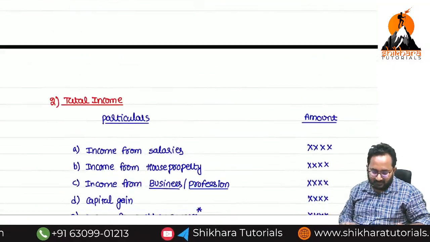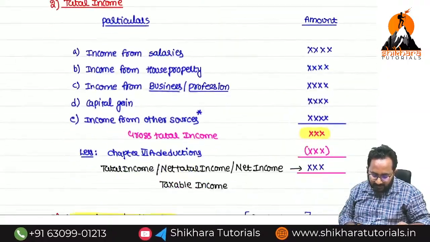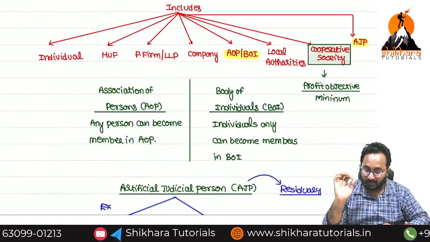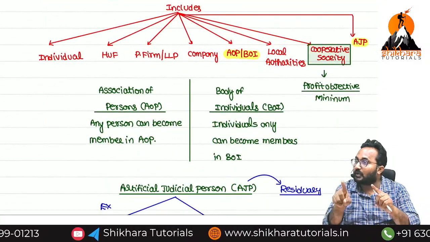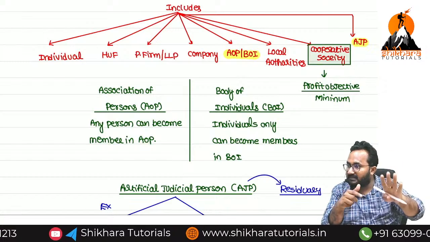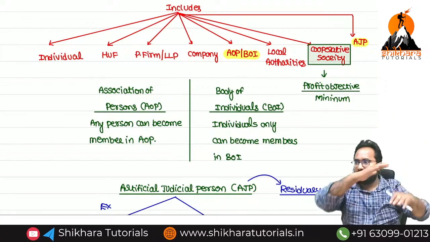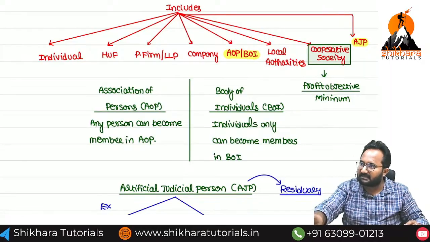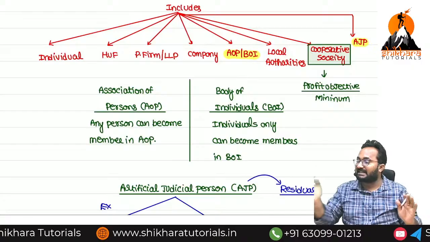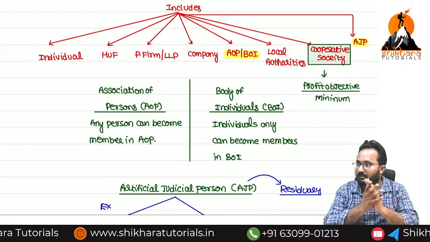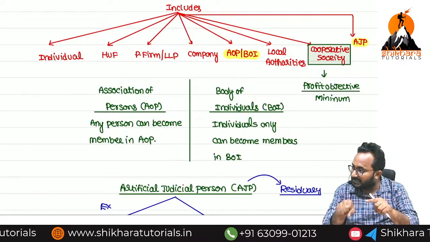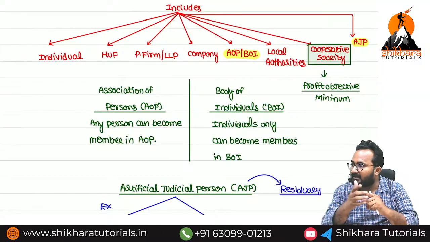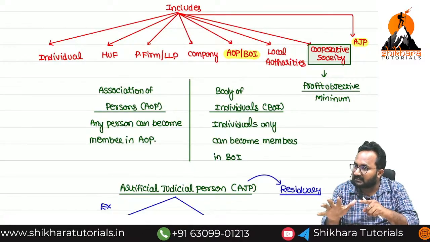So now this definition is very easy. Shall we repeat the definition? Without seeing this, we can try. Every person whose total income of which year? Previous year. If that exceeds the maximum amount not chargeable to tax, that is only what? Basic exemption limit. Now that person can be called an SSC. Then he is required to pay the tax at the rates specified in the Finance Act relevant to the assessment year.